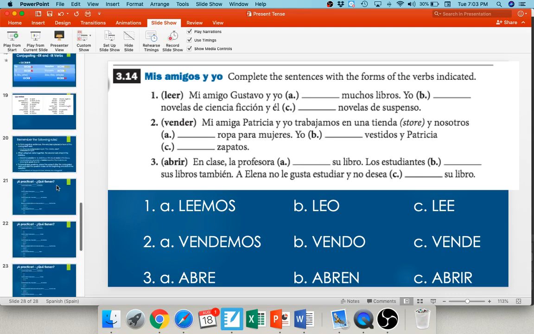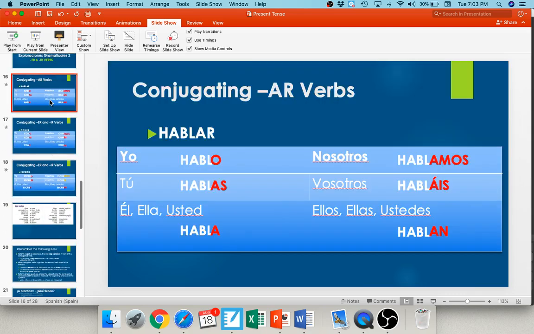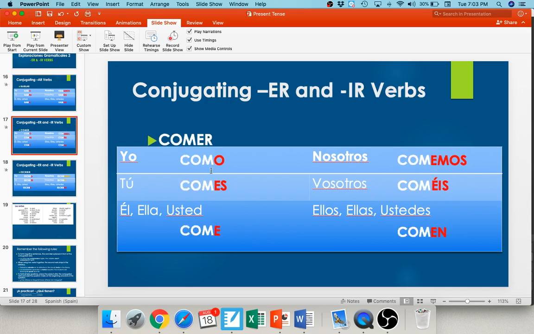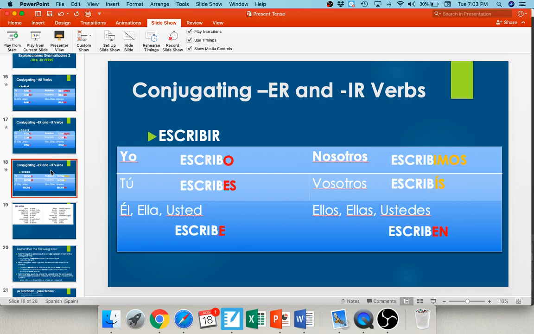Overall, I would say the biggest takeaway for you is to memorize these endings. For an AR verb, we have o, as, a, amos, áis, and an. For an ER verb, we have o, es, e, emos, éis, and en. And for an IR verb, we have o, es, e, imos, ís, and en.